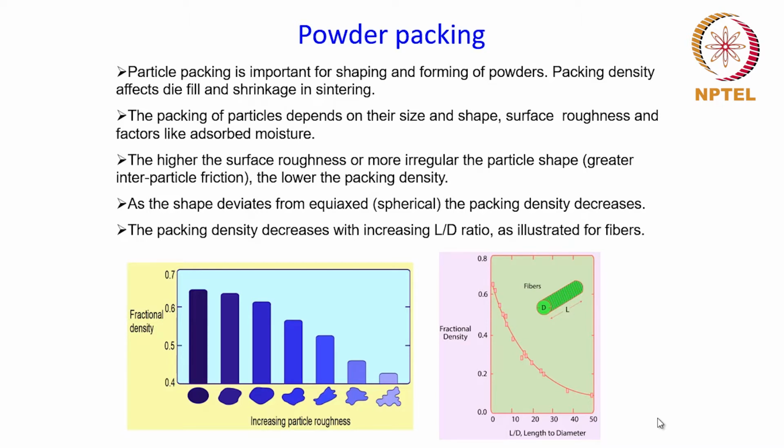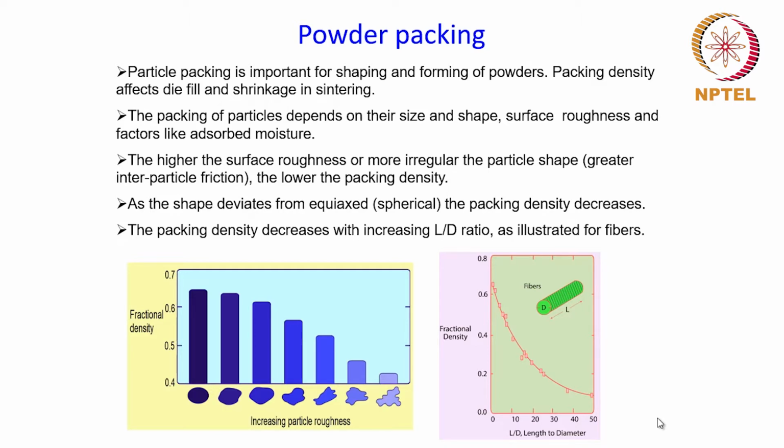And the packing density, as to how closely these powder particles will pack together, will affect the die fill and the shrinkage in sintering. Sintering is the final step in the powder metallurgy process, in which the compact is heated to a higher temperature to close all the pores which remain after the powder is compacted.